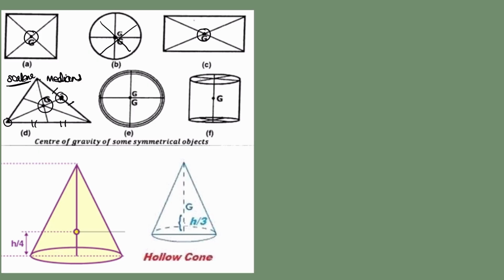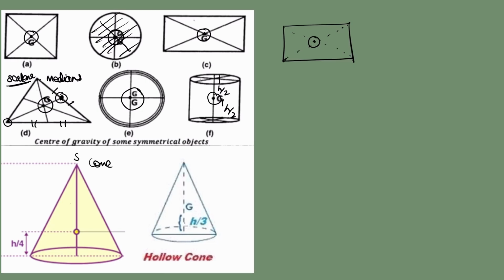When you are talking about a circular ring or a disc, the center of gravity lies at its center. When you talk about the ring, this also lies at its center, but the ring is hollow. So basically, the center of gravity of a hollow object always lies outside the object. If this rectangle had been hollow, this center of gravity where the diagonals meet would also have been outside the object. This is a cylindrical object. Center of gravity lies at height h/2 from both bottom and top.